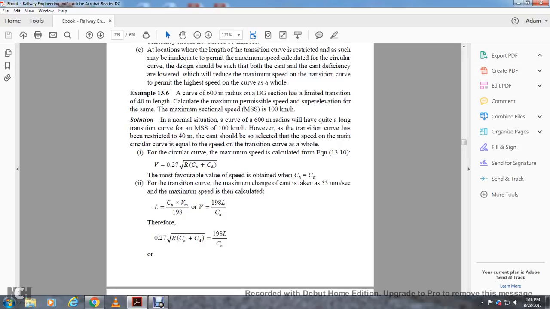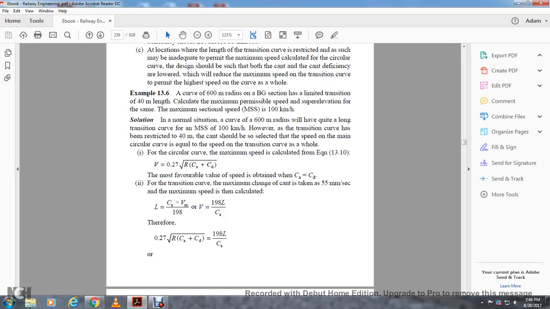Example 13.6: for a curve of 600 meter radius in the broad gauge section that is limited to a transition of 40 meter length, calculate the maximum speed for the permissible super elevation. The maximum sectional speed, or MSS, is 100 kilometers an hour. A 600 meter radius curve would be fine along with the transition curve at the maximum sectional speed of 100 kilometers an hour. However, the transition curve is restricted to 40 meters, so the cant can be selected such that the speed of the main circular curve equals the speed of the transition curve as a whole.